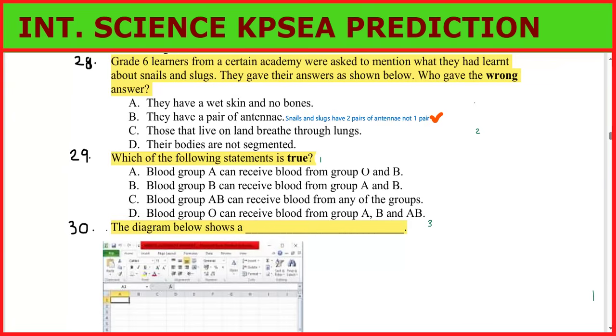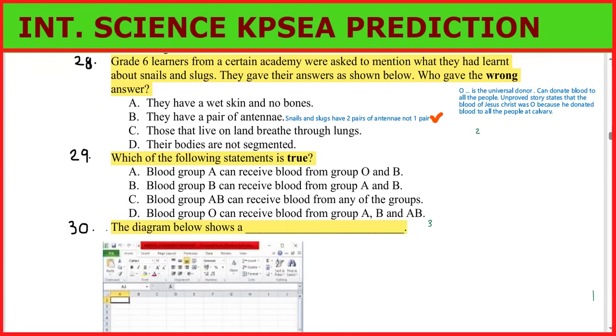Okay, now we need to study something here. In the blood groups, we said that O is the universal donor. That means it can give blood to anyone, to any person. It can give to A, to B, to AB, to O, and so on.